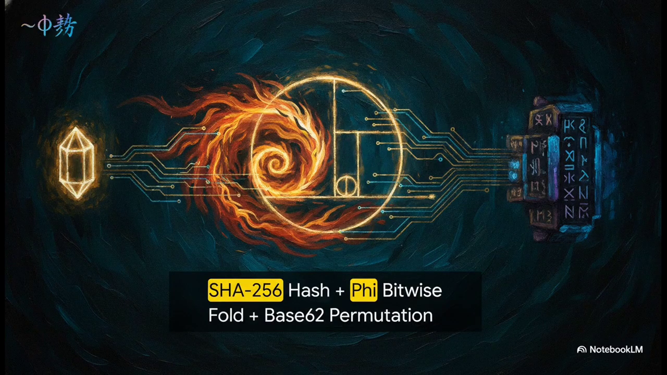A Dragon Flame is just a rigorous SHA-256 hash, which is then mathematically folded using bitwise operations tied to that phi constant we just talked about, and then finally scrambled through a base 62 permutation. So, in short, behind that whole fantasy naming convention lies a very standard, highly impenetrable cryptographic wall. There is absolutely no way you're forging a payload on this network.